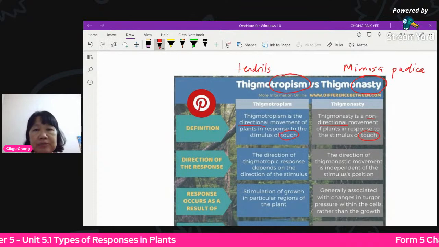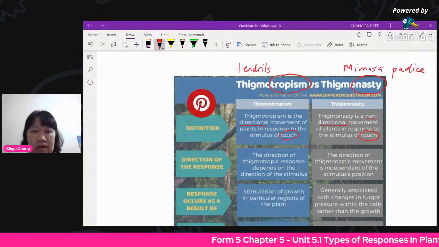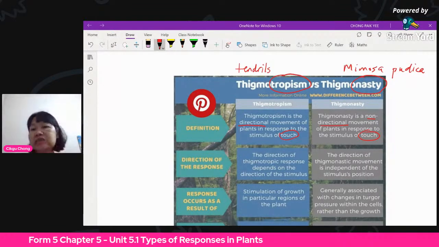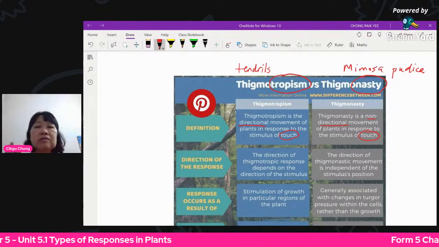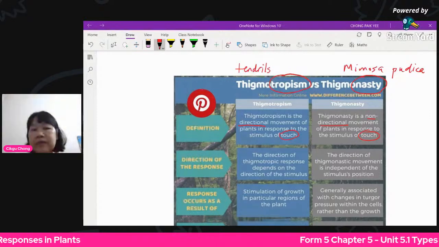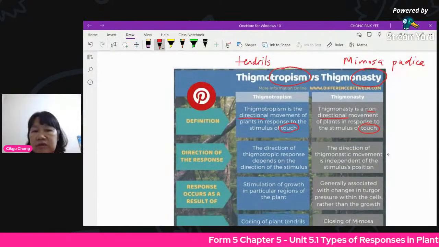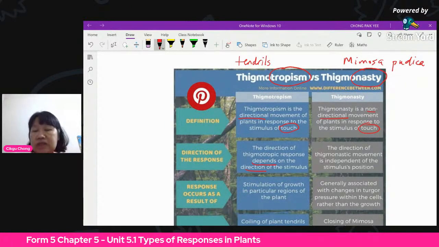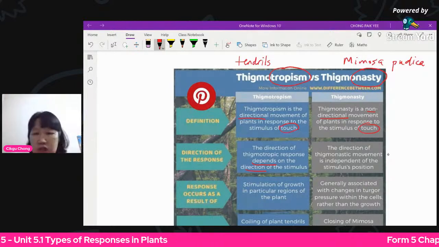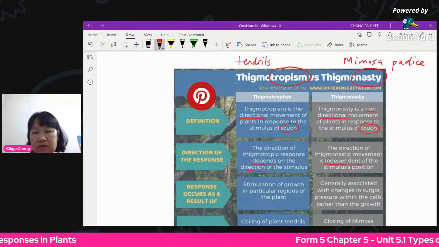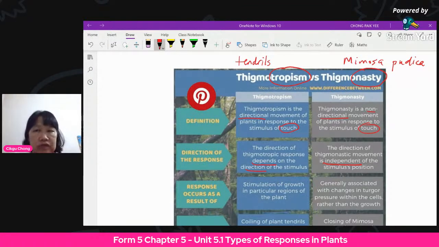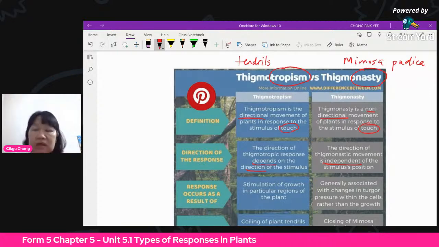Sometimes they may ask you this kind of question: what's the difference between thigmotropism and thigmonasty? They won't ask you about thigmonasty and seismonasty, which are about the same. So they may ask you about thigmotropism and thigmonasty. Directional response: the direction of the thigmotropic response is dependent on the direction of the stimulus. So the stimulus direction is very important. This one is independent. It does not matter where the direction of the stimulus is for Mimosa pudica. You touch it anywhere, it doesn't matter. It will still close up.